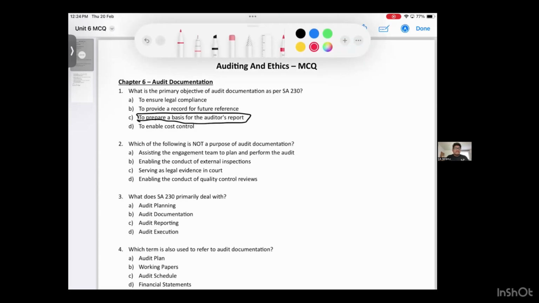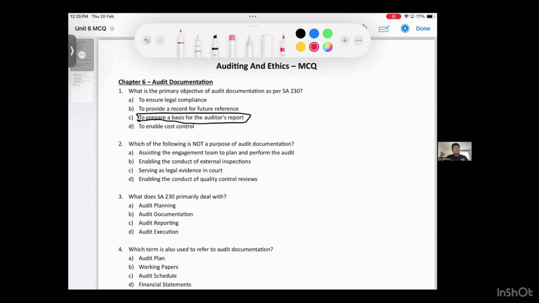Yes or no? Second, which of the following is not a purpose of audit documentation? Assisting, yes. Enabling conduct of external inspections, yes. Serving as legal evidence in court, wait. Enabling the conduct of quality control review, yes.